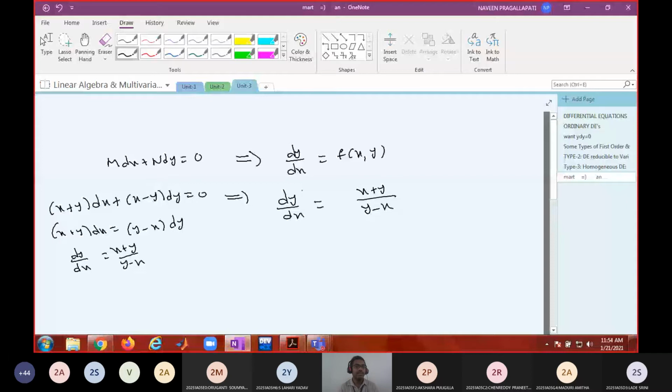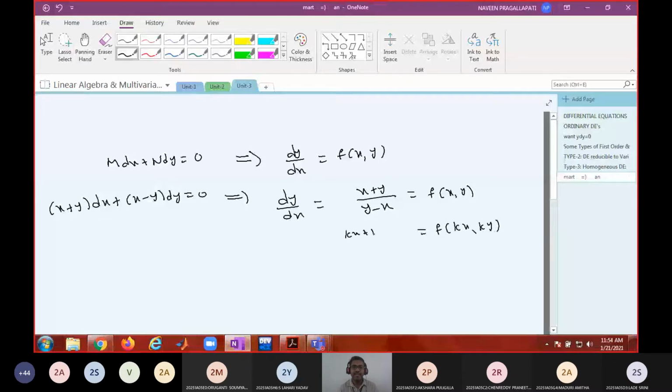Now if you see this as a function of x comma y, and find f of kx comma ky, then you will see (kx plus ky) by (ky minus kx), which is equal to k into (x plus y) by k into (y minus x), which is equal to f of x comma y.